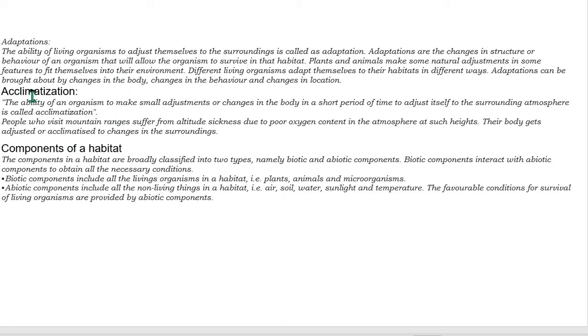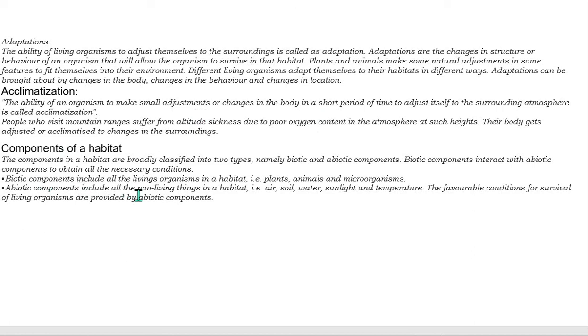That is a change in structure or behavior of an organism, so that it allows the organism to survive in that habitat. Plants and animals make some natural adjustments in some features to fit themselves in their environment. Different living organisms adapt themselves to their habitat in different ways. Adaptations can be brought about by changes in the body, changes in the behavior, and changes in location.